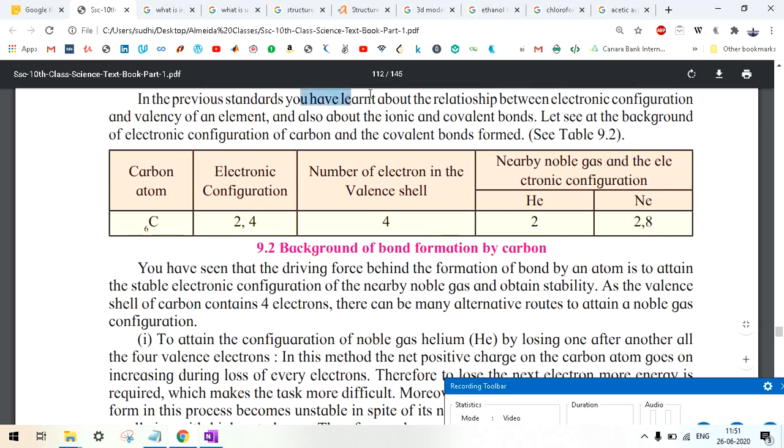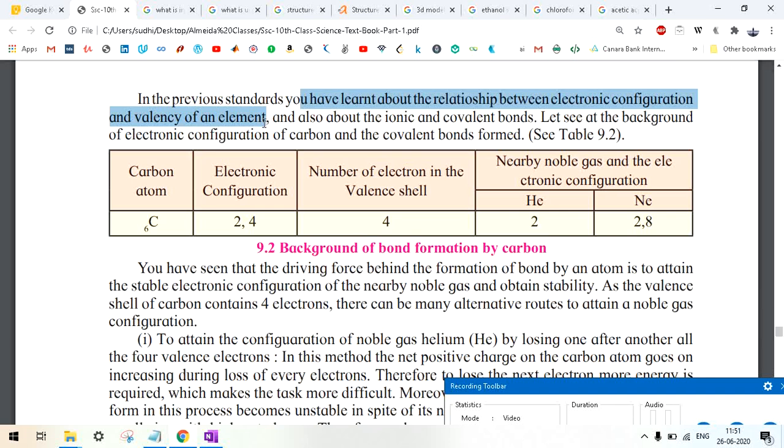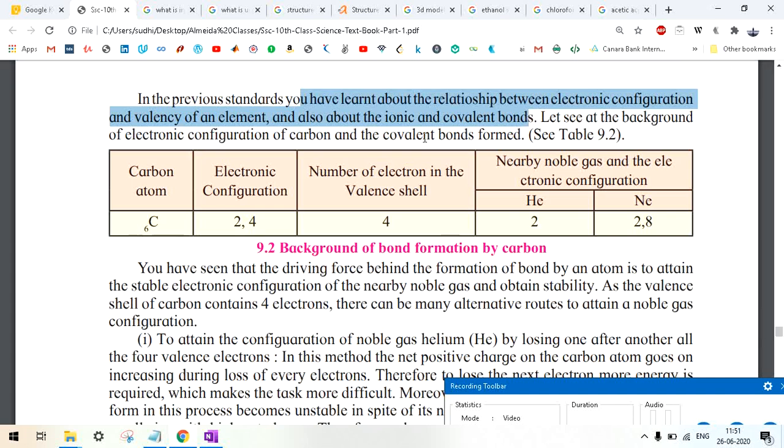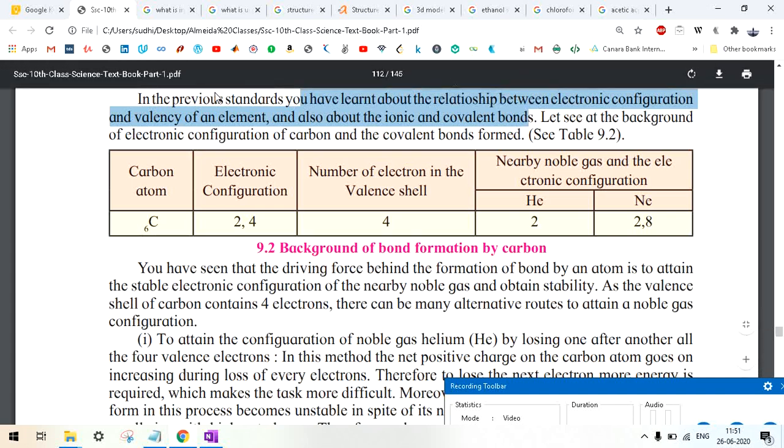Okay, you have learnt about the relationship between electronic configuration and valency of an element. Yeah, I hope I have taught you electronic configuration and valency of an element, and also about ionic and covalent bond. Okay, it means you have already learned about ionic and covalent bond. Then it is completely fine. Let's see at the background of electronic configuration of carbon and covalent bonds formed. Okay, let's see this table then.